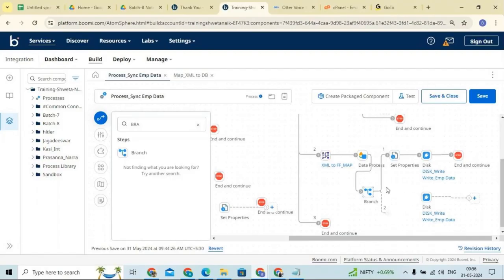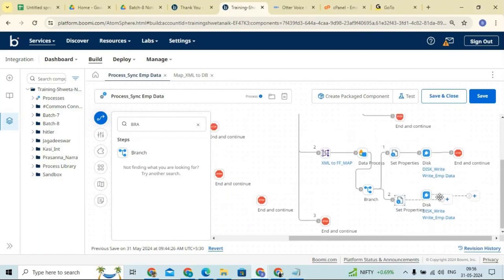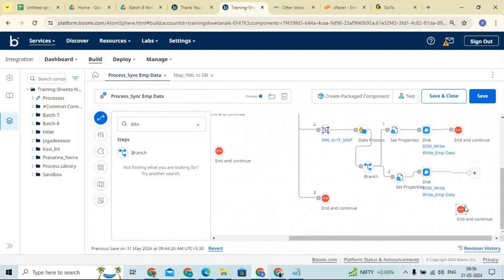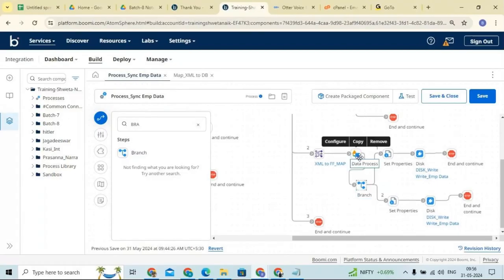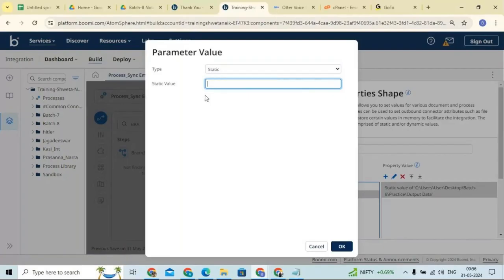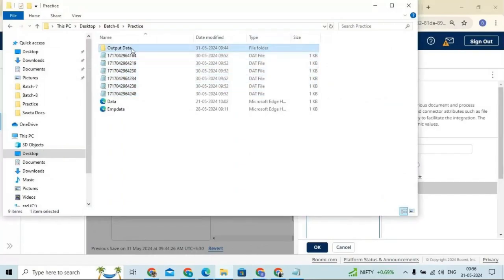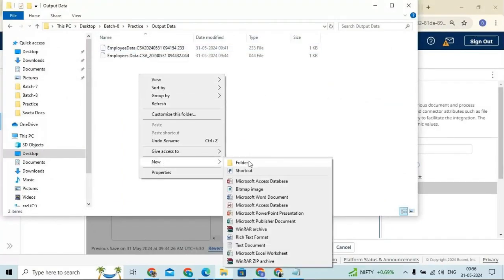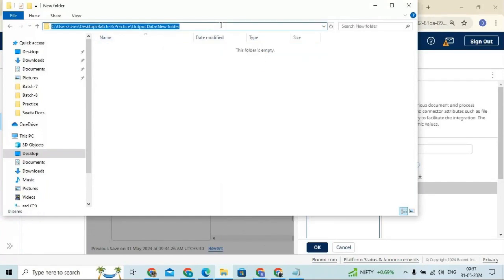So now I need to take one more set property here. Let me take one more set property. Now we can connect like this, and we can assign the value. I mean, we can give a different directory here. Let me create one more directory here, a new folder. This is my new directory.